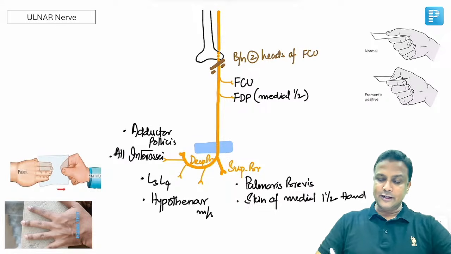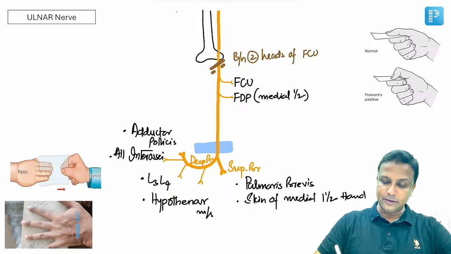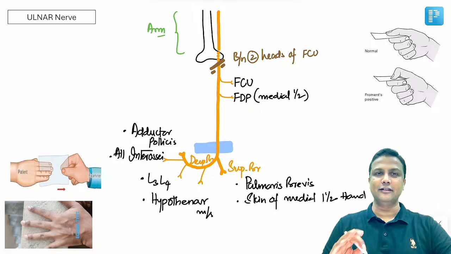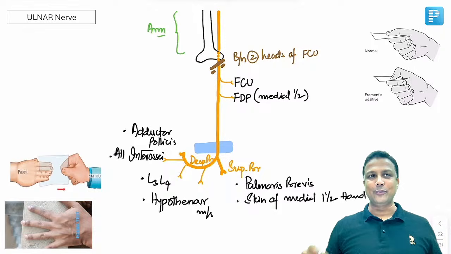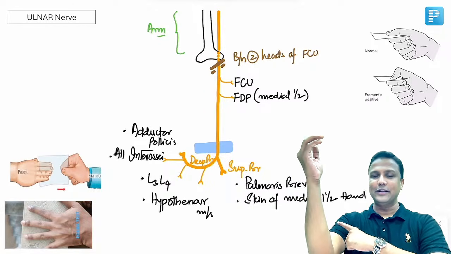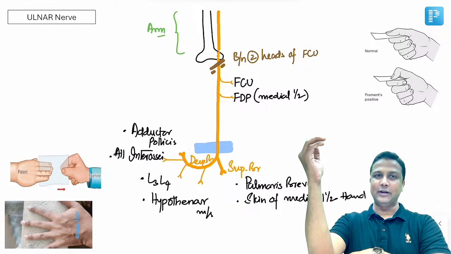Now, in this diagram, first you're able to see this is the arm here. Now, in the arm, will the ulnar nerve supply any muscle? Absolutely no. Try to recall my golden rule. Anterior compartment is by musculocutaneous, posterior compartment is by radial.